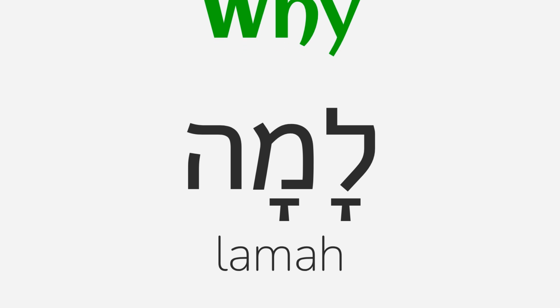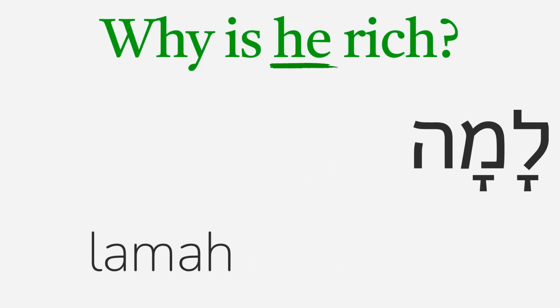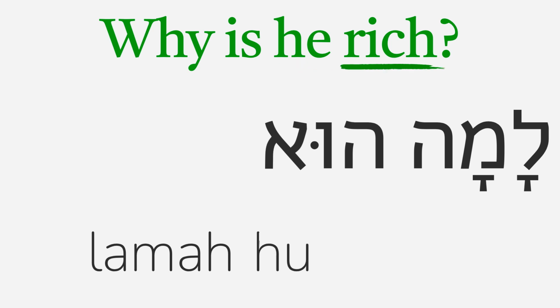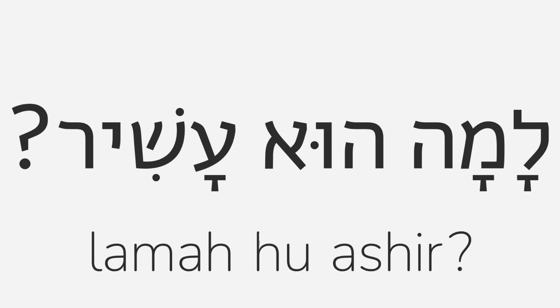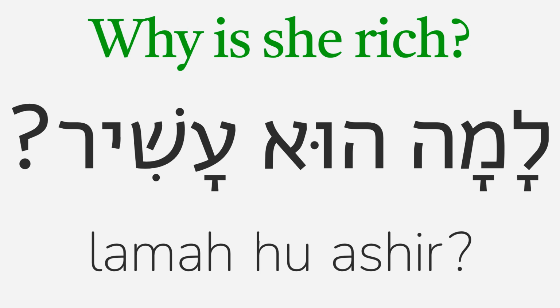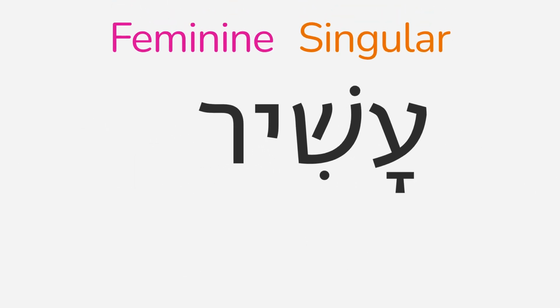And why is lama. Let's say, why is he rich? Why is lama, he is hu, and rich is ashir. Lama hu ashir. Why is he rich? Lama hu ashir. Let's change this question up a little bit and say, why is she rich? To do this, we'll have to change who to hi, which means she, and put the adjective ashir, rich, into feminine singular form. To do that, we add a feminine singular a ending.